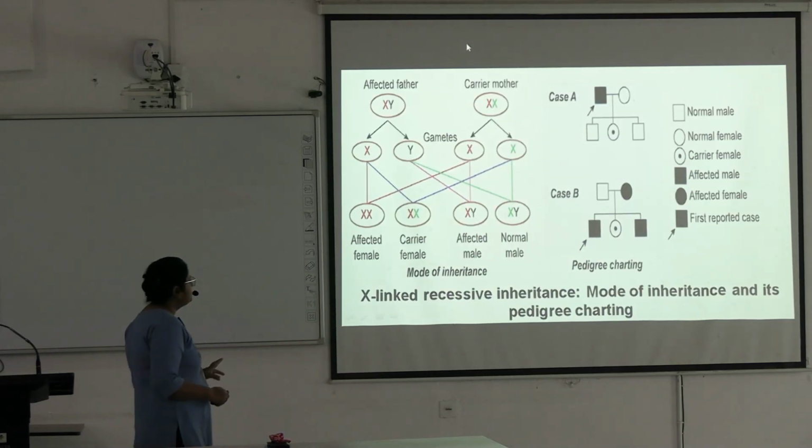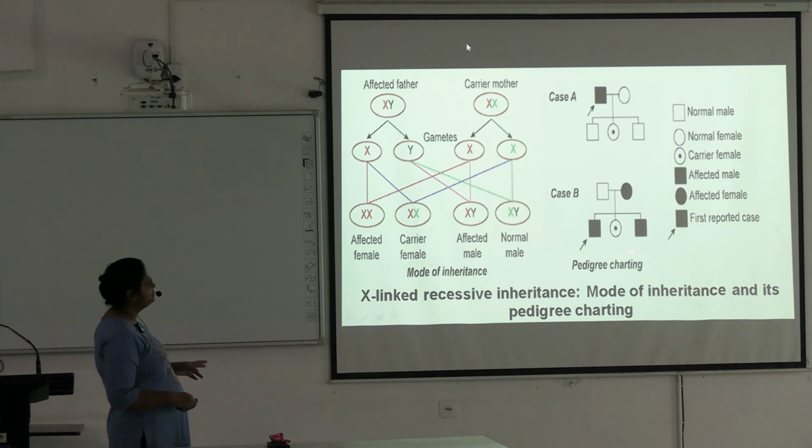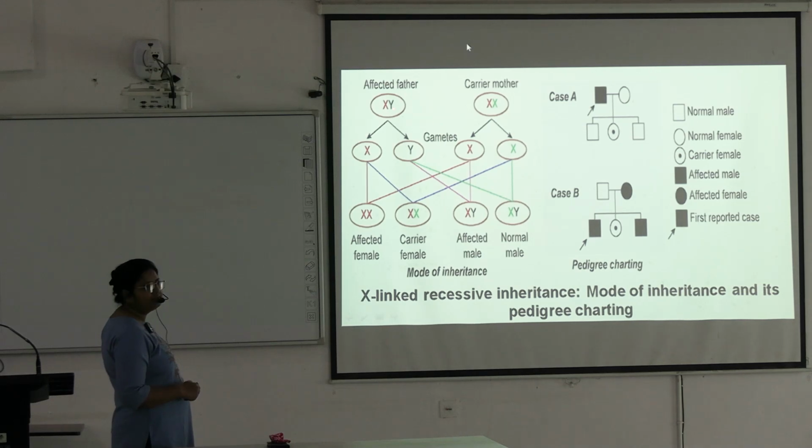This slide is showing the X-linked recessive inheritance pattern. See this here, father is affected, mother is affected. Both have the carrier gene. Then only you can get the features of recessive. Okay. So these are the gametes produced after cross matching.